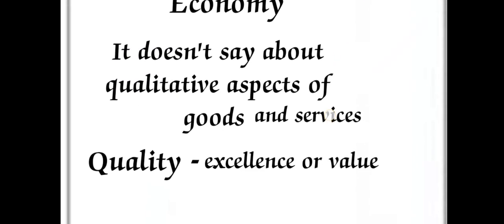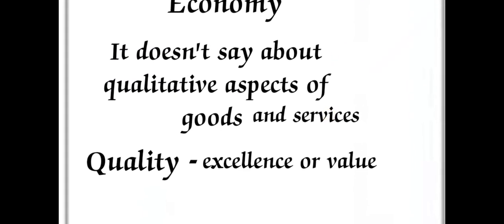It doesn't say anything about the qualitative aspects of goods and services. Quality means the value, excellence, or importance, while quantity means size or volume.